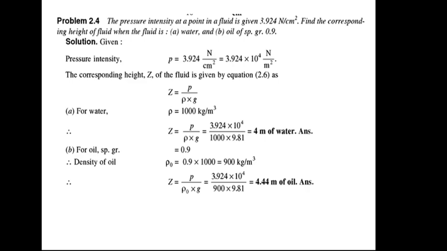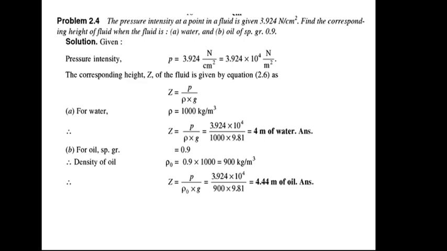So 4 meter of water column corresponds to 3.924 Newton per centimeter square pressure. Now this was for water. Now we will do the calculation for oil. For oil, the specific gravity is given, that is 0.9. So the density of oil will be 0.9 into 1000.